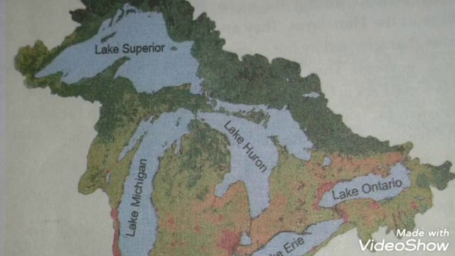Many intermountain plateaus like Columbia, Colorado, and Mexican are found between the Pacific coast and the Rocky Mountains. The intermountain plateaus means the plateaus which are surrounded by mountains.